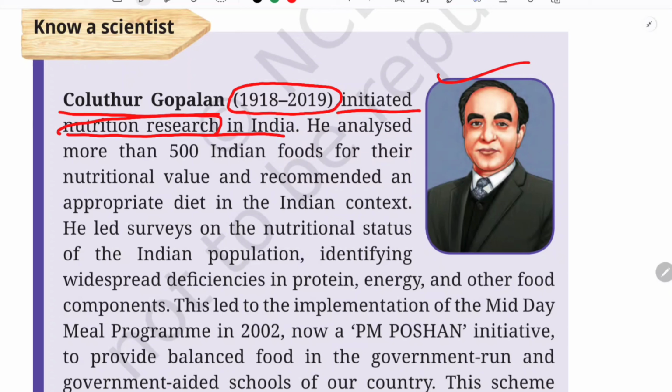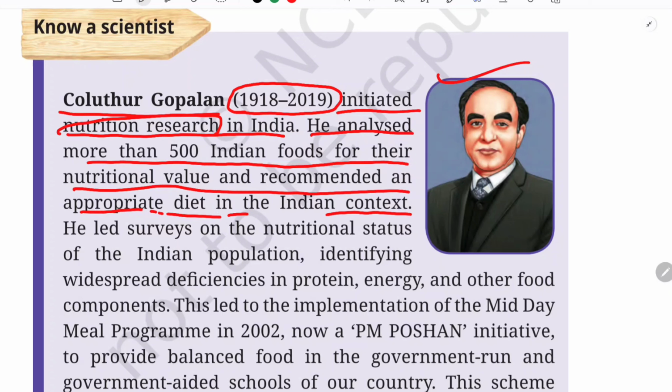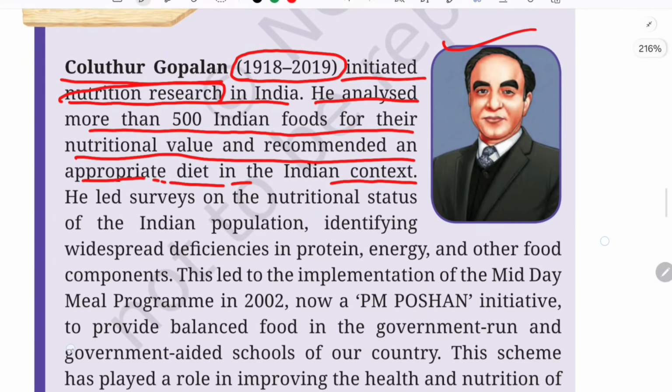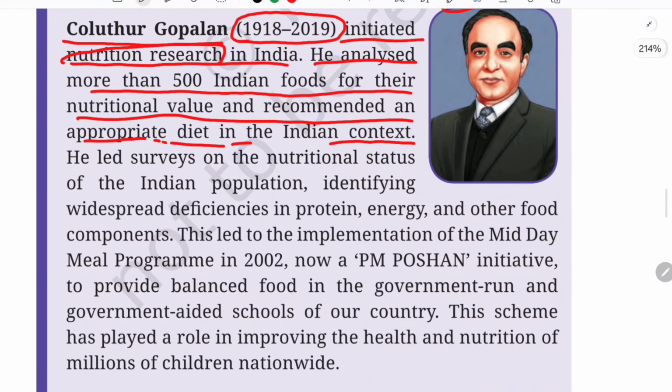Okay, we have to do this nutrition research properly in our food so that we can advise our population, our people, to take them in their diet regularly. So he analyzed more than 500 Indian foods for their nutritional value and recommended an appropriate diet in the Indian context. We have a great variety of food in our country, isn't it, because of the diversity. So he also recommended that we should include an appropriate diet in the Indian context.